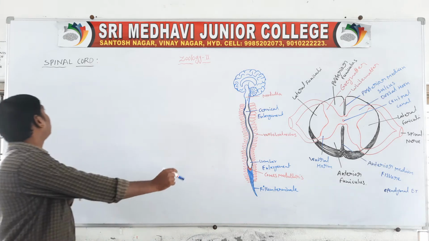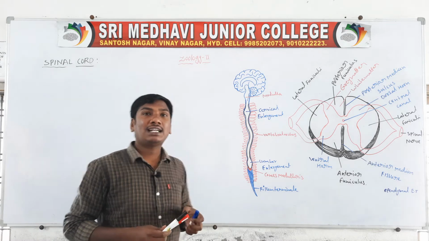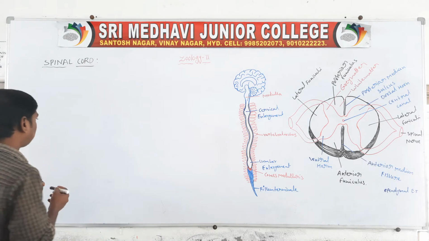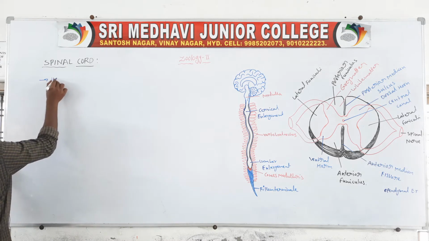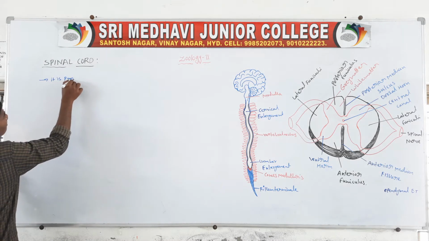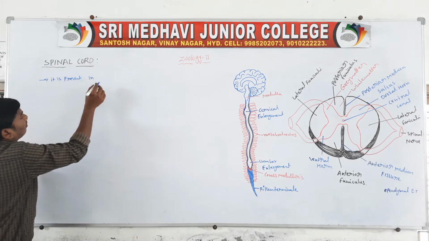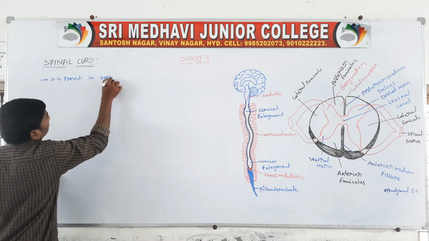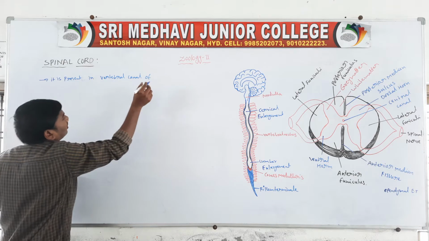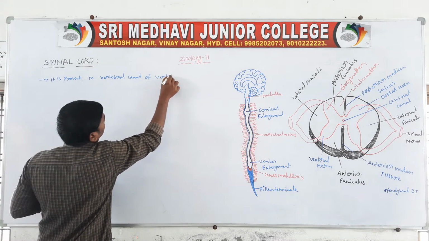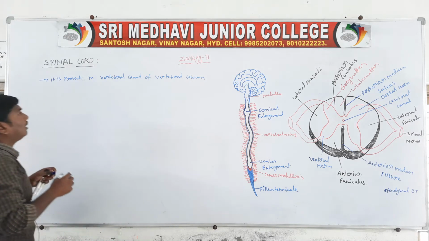Spinal cord. So the spinal cord is present in the vertebral canal of the vertebral column.